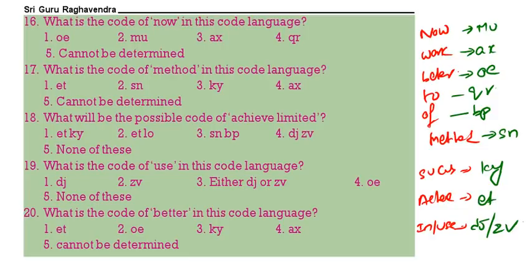Now what is the code for now? Now code is mu. What is the code for method? SN. What is the code for achieve limited? Achieve means ET. Along with ET there should be a new word. ETLO is the correct answer. Then what is the code for use? Either DJ or ZV. What is the code for better? OE is the correct answer.